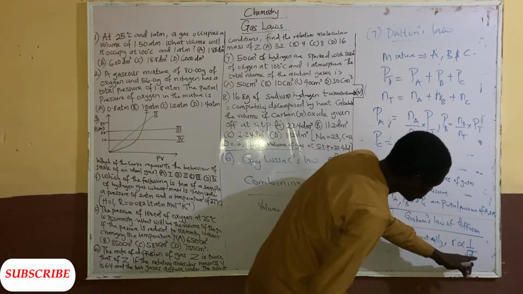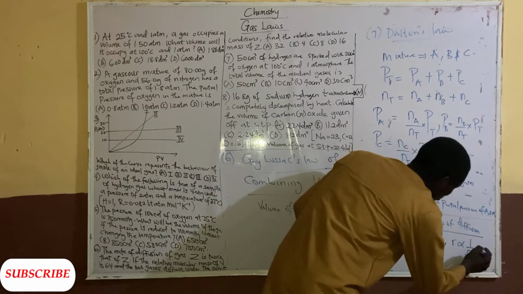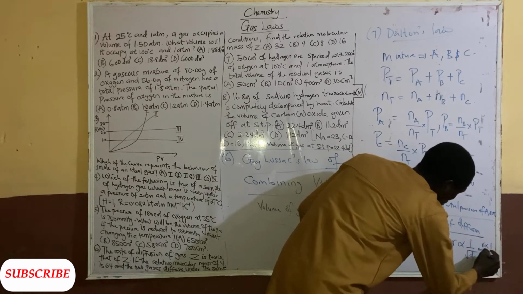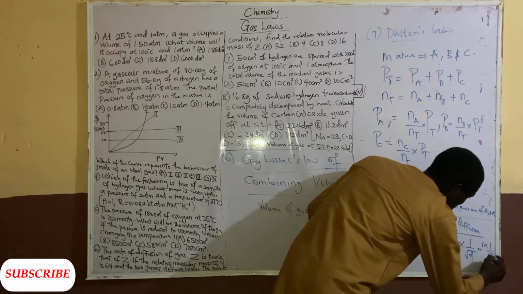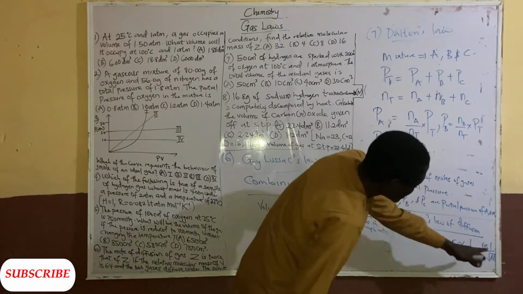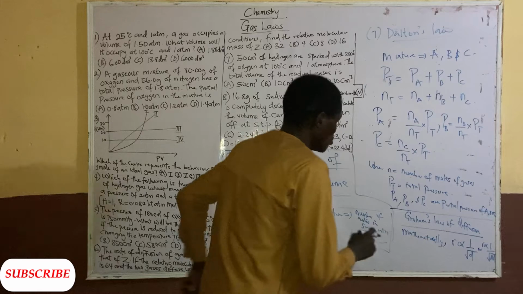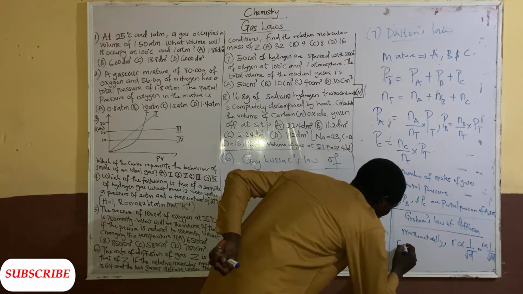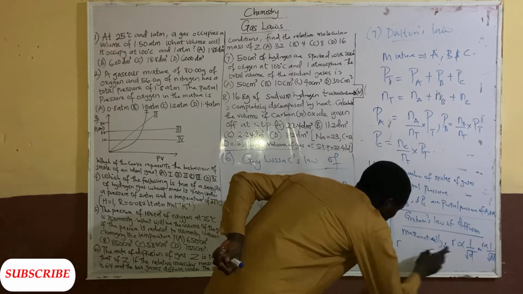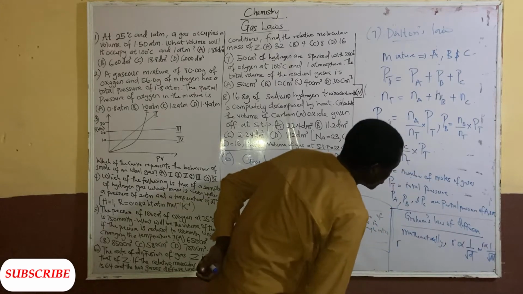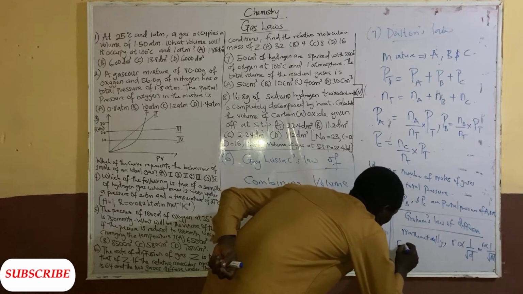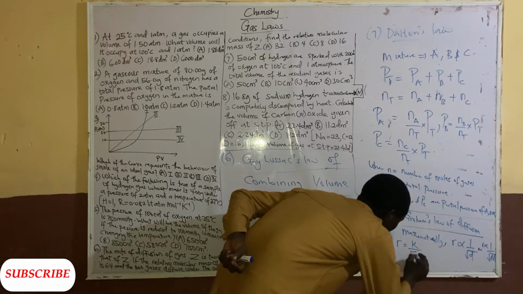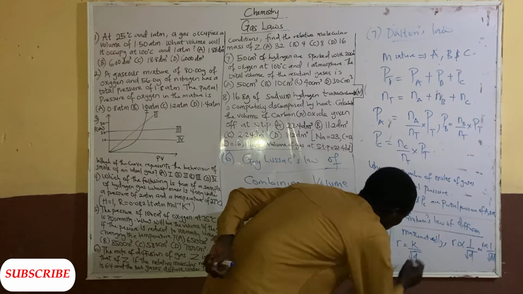Remember this square root, or the rate is inversely proportional to the square root of the relative molecular mass. Whichever the case, please note that. So if I'm considering two gases, let me consider the density now. R equal to K over root D.